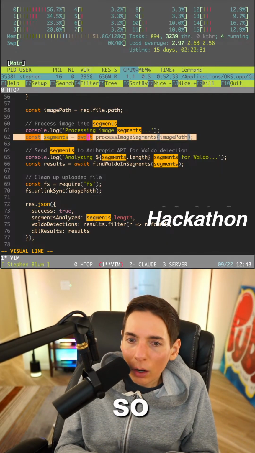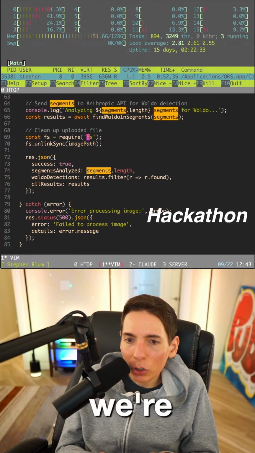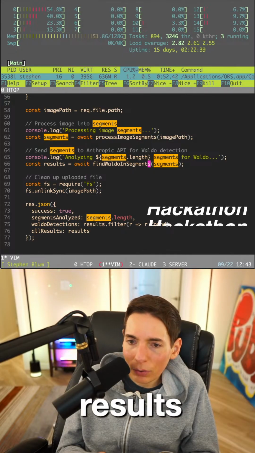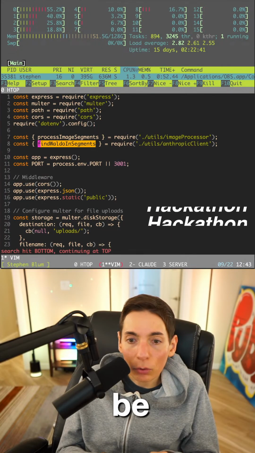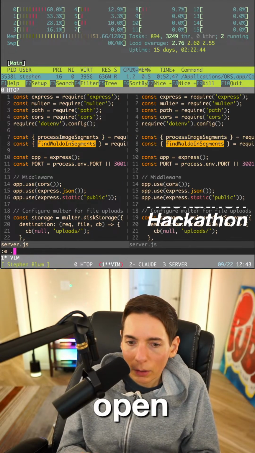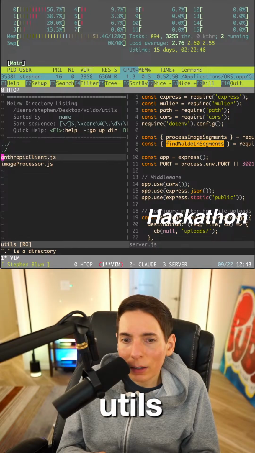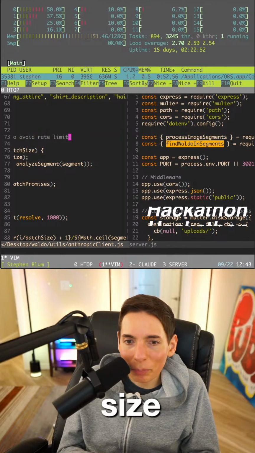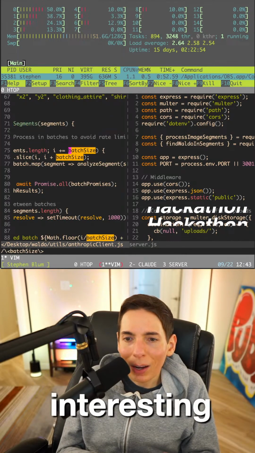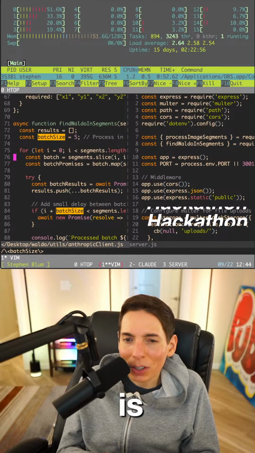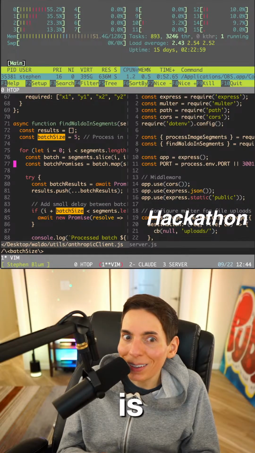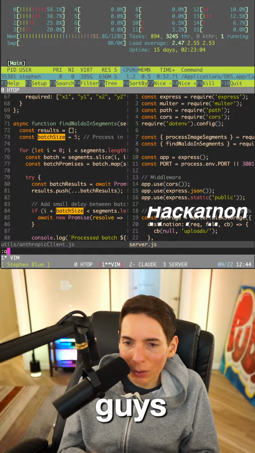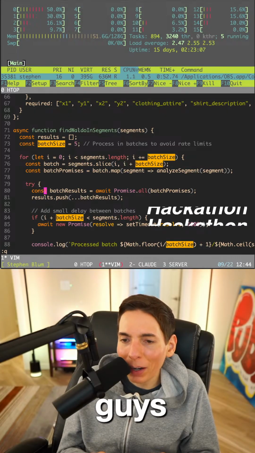Okay, since we're not going to have a UI that's going to be updating, what I need to do is, for all the results in the Find Waldo segments, which is going to be in the Anthropic client. Okay, let's open that up. Let's go to utils. I need the Anthropic client. Here we go. Find Waldo. Okay, batch size. Process in batches. Oh, interesting. Wait. I don't know if this is actually a batch. Maybe it is submitting a batch. Wait, let's read this really quick. Is it actually batching it? Did it already optimize it for us, you guys?